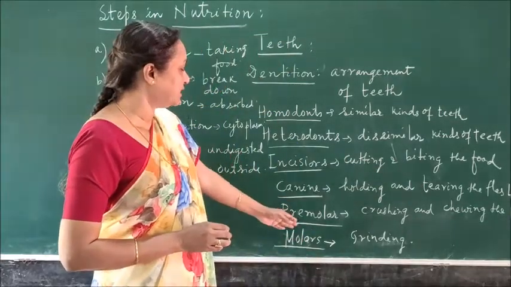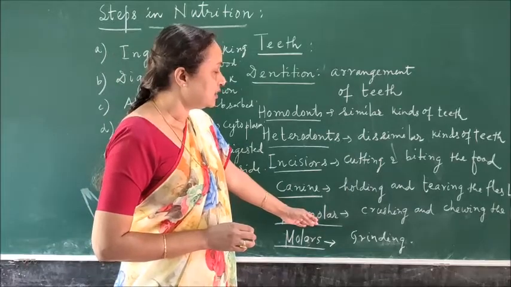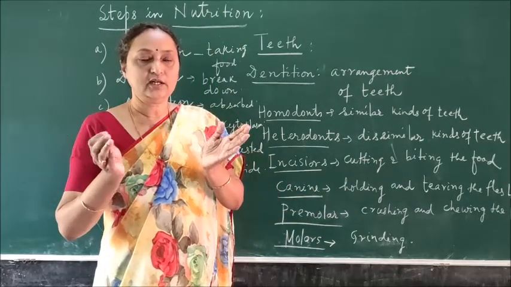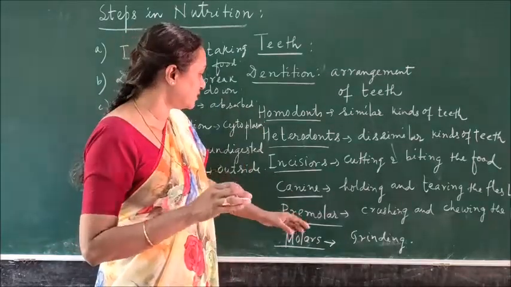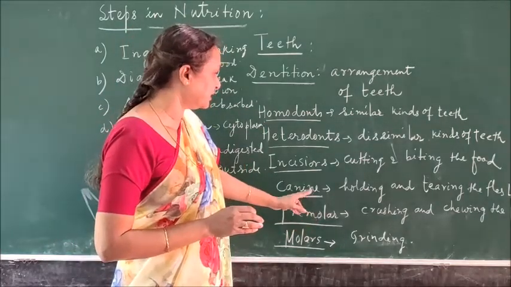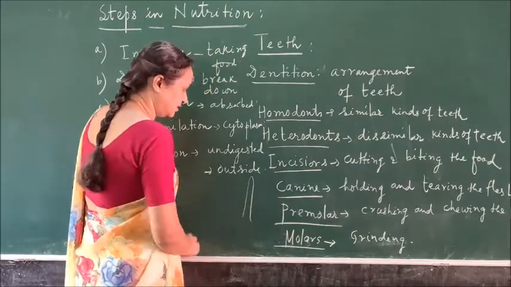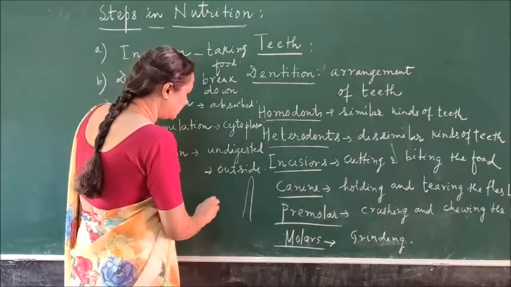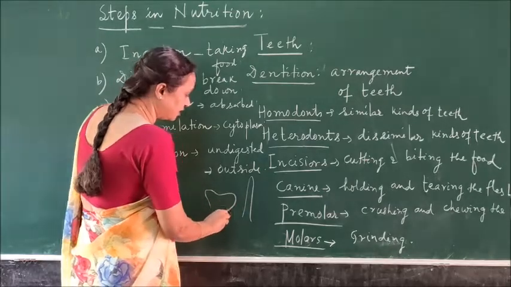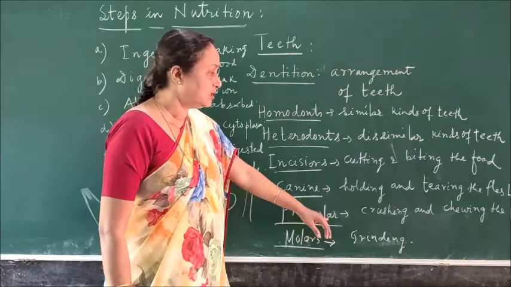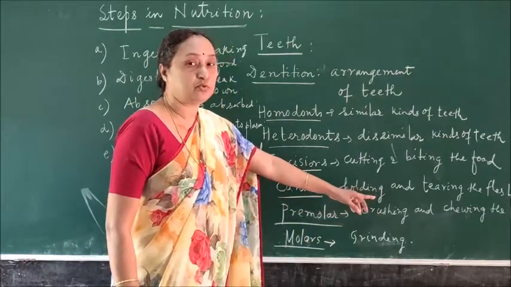Then next to the canine is the premolar. The premolar has broad cusps. The area of the premolar is more in comparison to the canine and the incisor, because the canine and the incisor are pointed, whereas the premolar and the molar have a broad area. What is the function of the premolar? It is crushing and chewing the food.